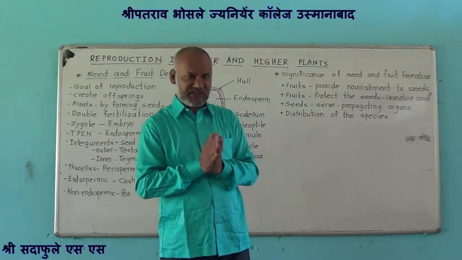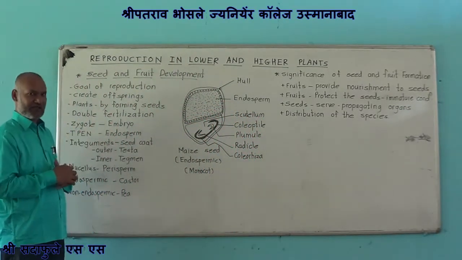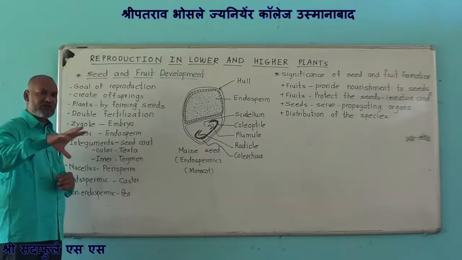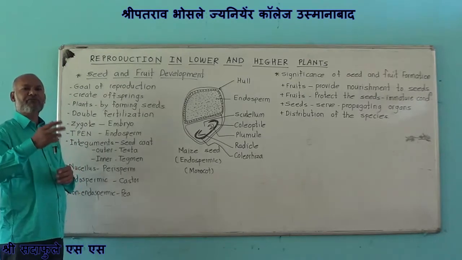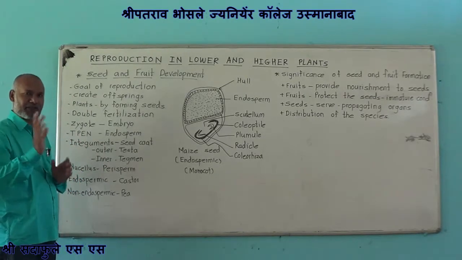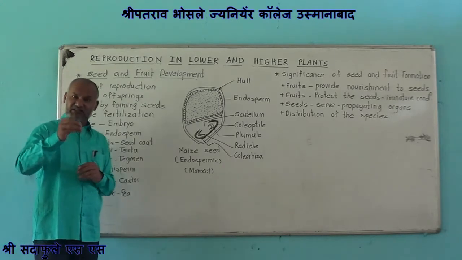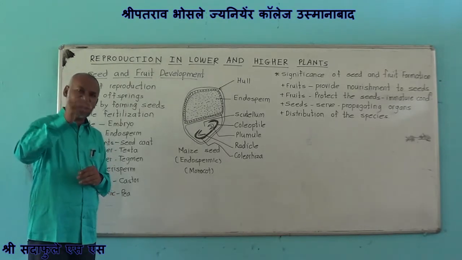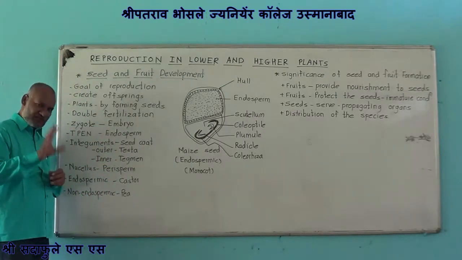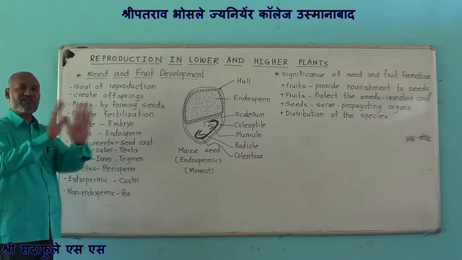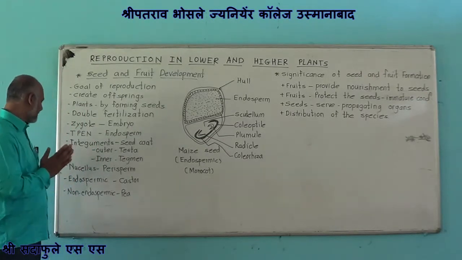In some seeds, this endosperm, which contains reserved food material, is completely utilized in the development of the embryo, and in such seeds endosperm is absent. That is, the separate endosperm tissue is absent.